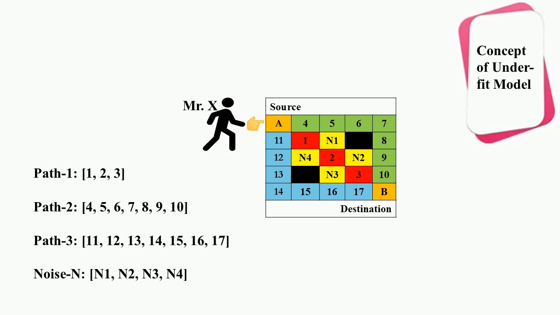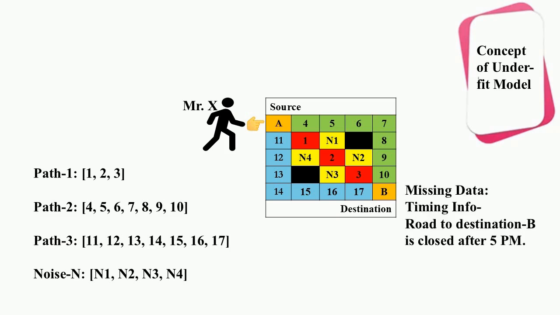Now, let's understand the concept of an underfit model. Say Mr. X is trained on all three paths, that is path 1, path 2, and path 3, along with noise as N1, N2, N3 and N4. However, there is one piece of missing information, that the road to destination B is closed after 5 p.m. In that way, Mr. X fails to reach his destination due to training with missing data information. This is the case of an underfit model.